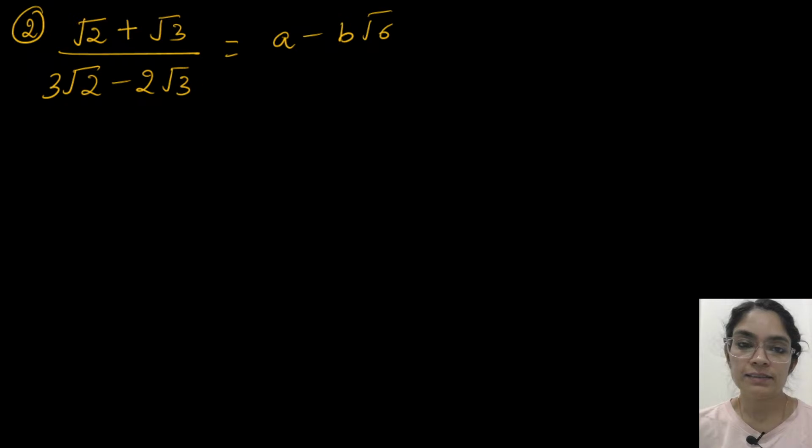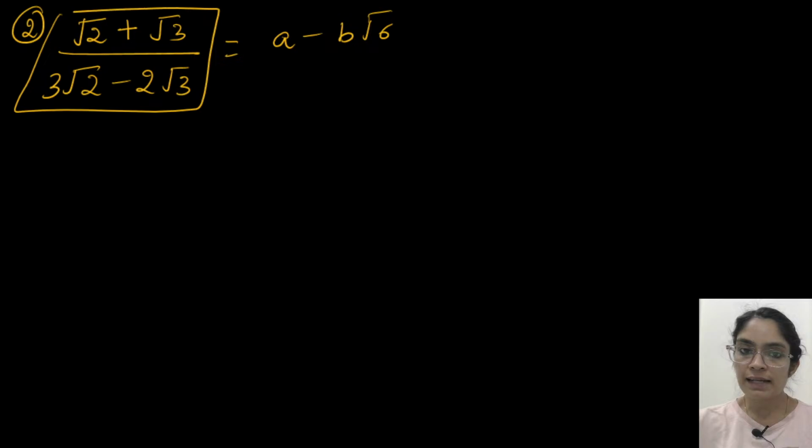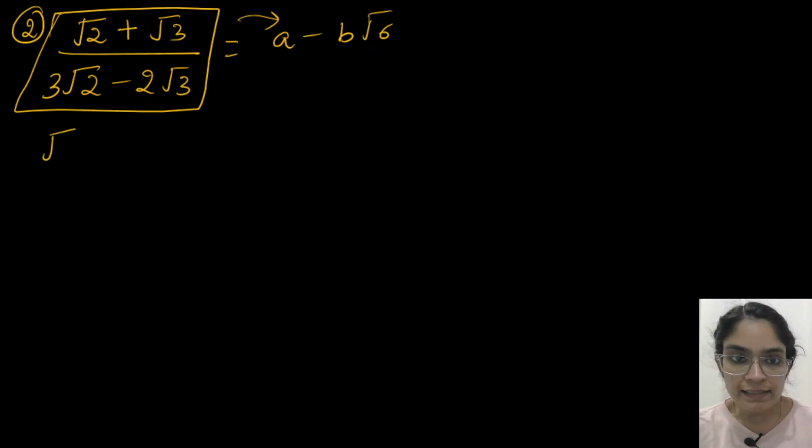Okay, let's see. Now again we have to start this question from the left hand side. We'll solve the left hand side by rationalizing the denominator. After rationalizing, whatever answer we get at the last, we just have to compare it with the right hand side. So what is the rationalizing factor?